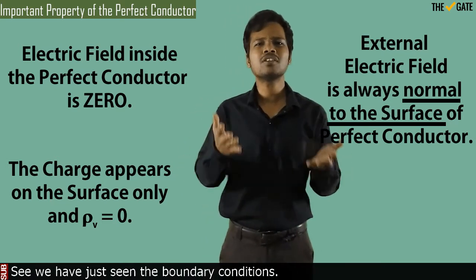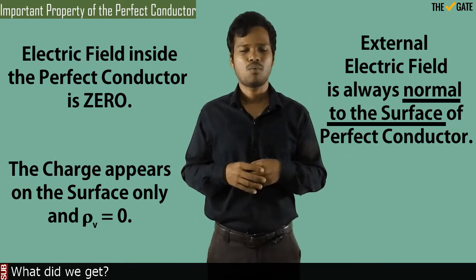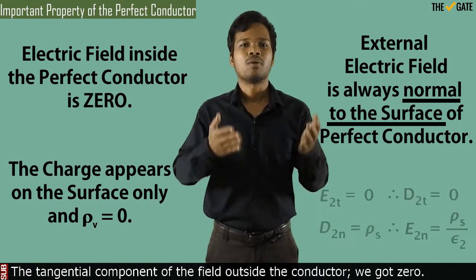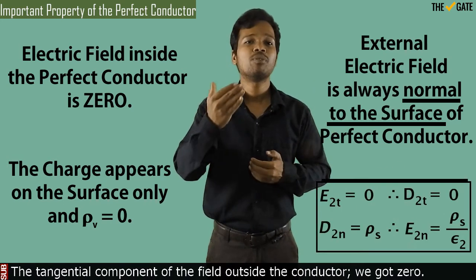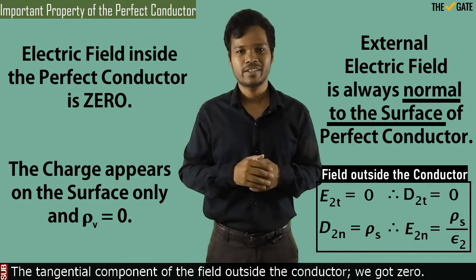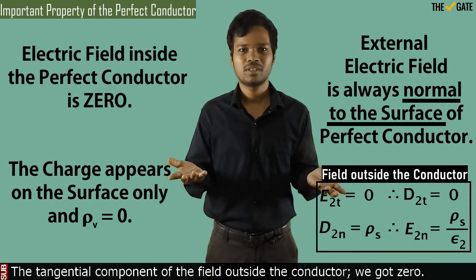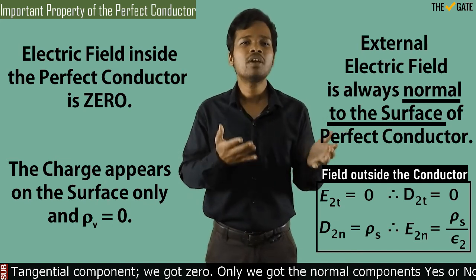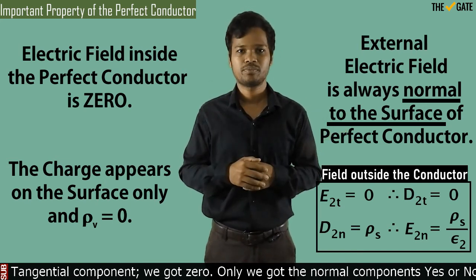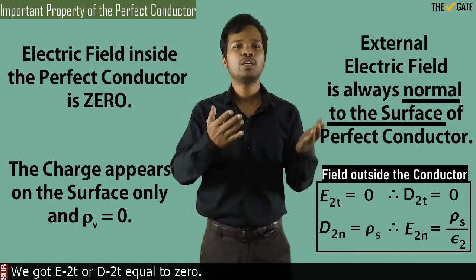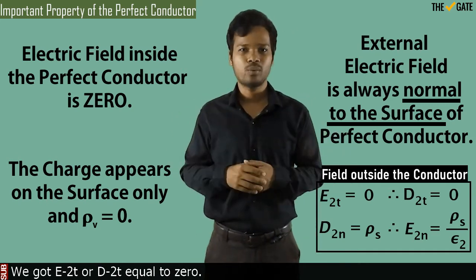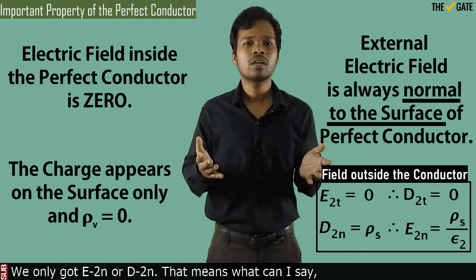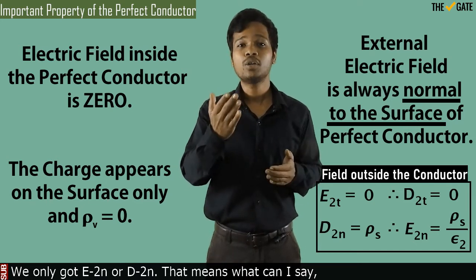See, we have just seen the boundary conditions. What did we get? The tangential component of the field outside the conductor, we got zero. Only we got the normal components. We got E_t or D_t equal to 0. We only got D_n or E_n.